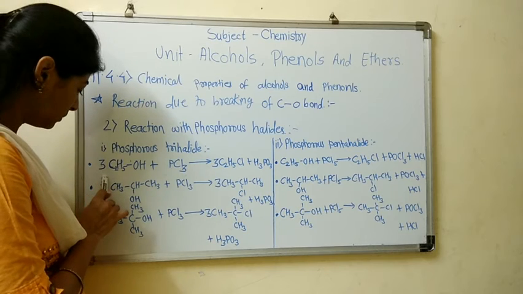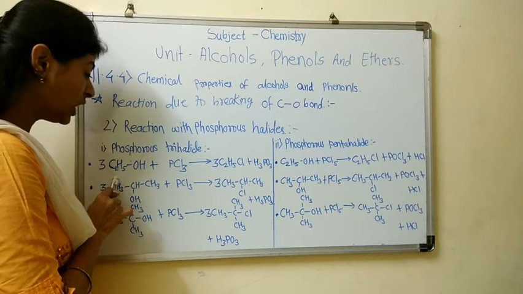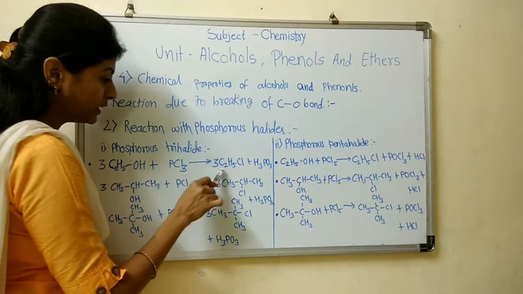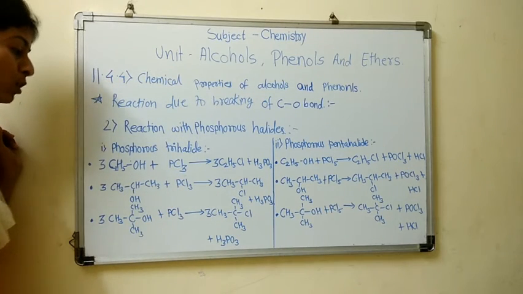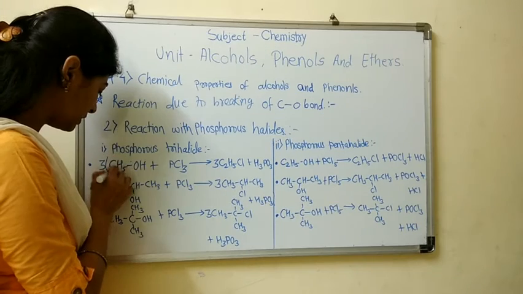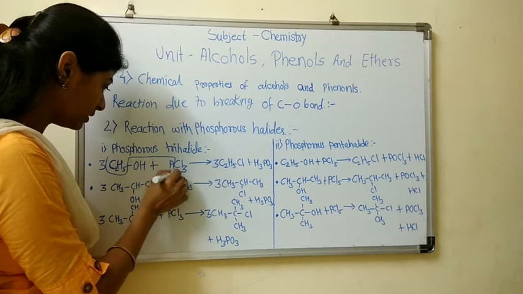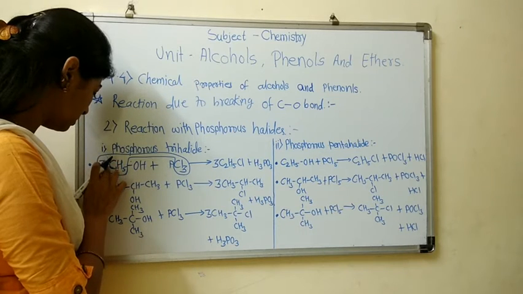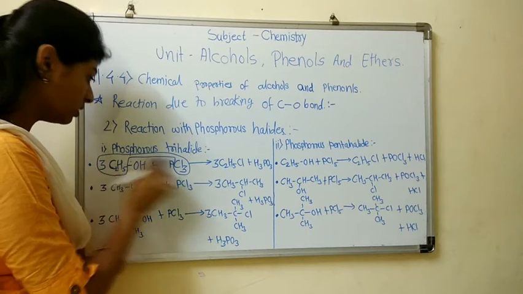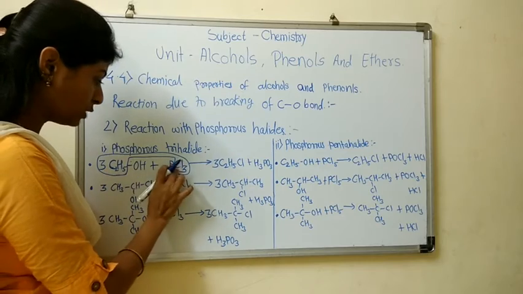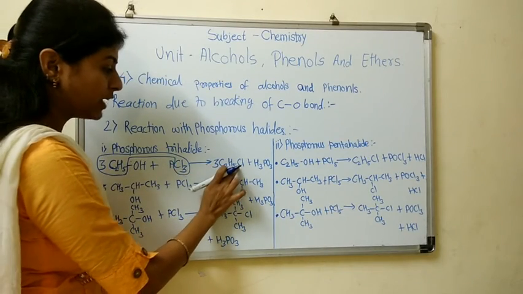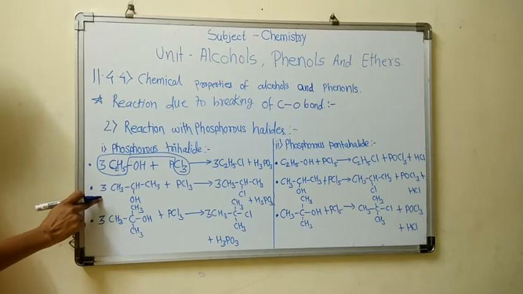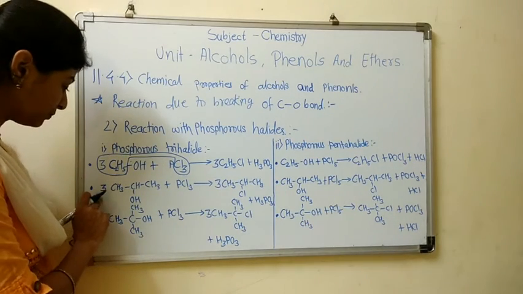For example, when ethyl alcohol reacts with phosphorus trichloride, that is PCl3, it gives ethyl chloride. So the product is 3C2H5Cl plus H3PO3.